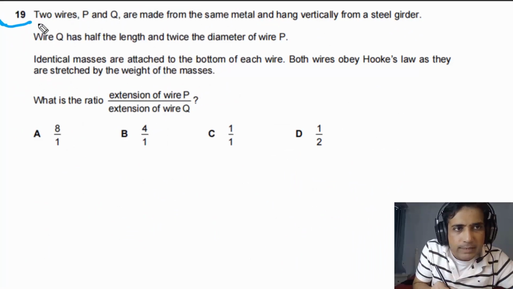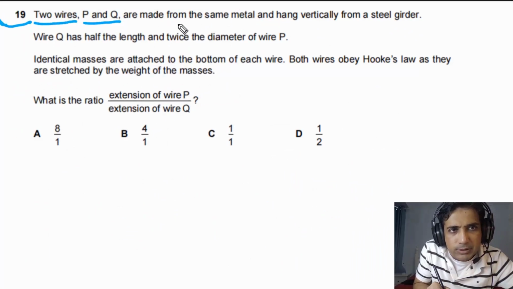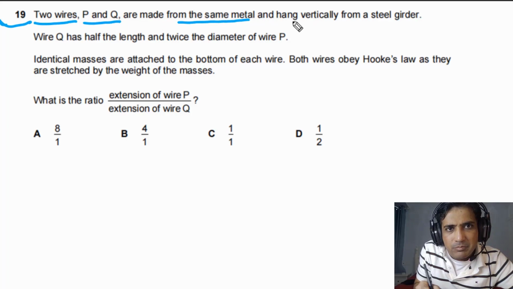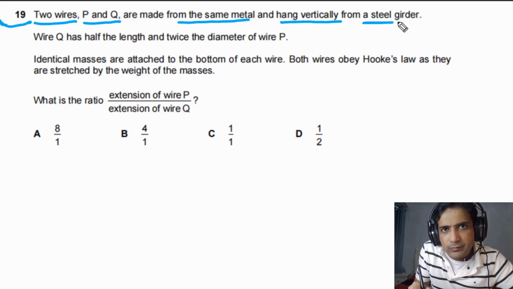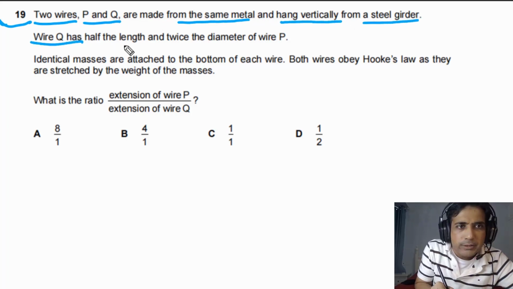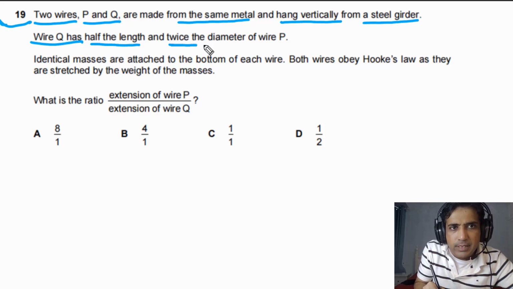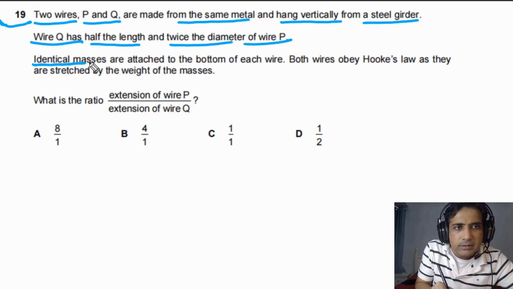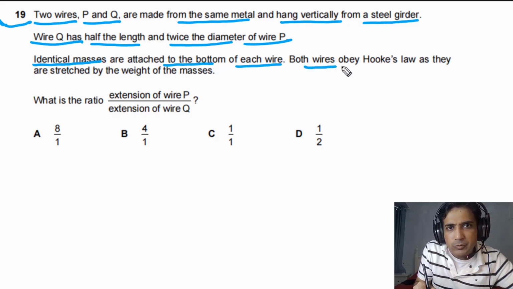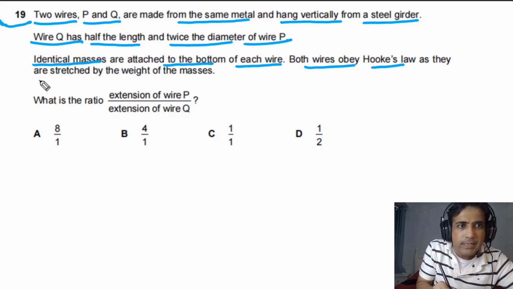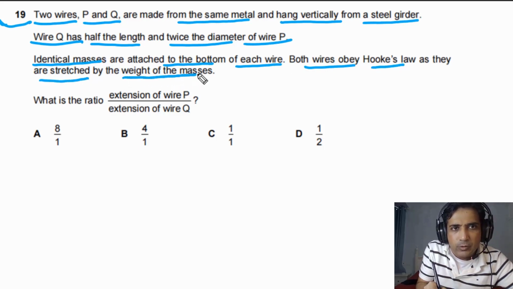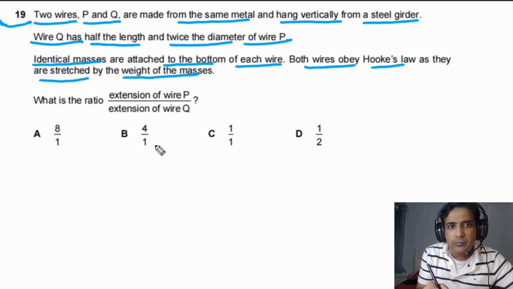For question number 19, it is given to us that two wires P and Q are made from the same metal and hang vertically from a steel girder. Wire Q has half the length and twice the diameter of wire P. Identical masses are attached to the bottom of each wire. Both wires obey Hooke's law as they are stretched by the weight of the masses. We need to find the ratio between the extension of wire P and the extension of wire Q.